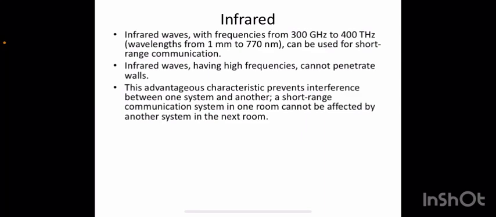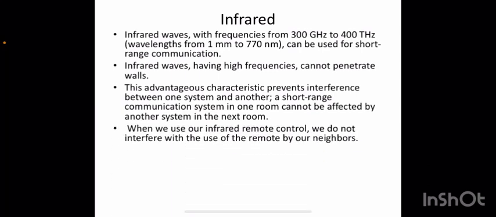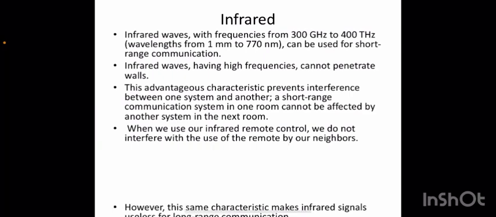Coming to the advantage, it prevents interference between one system and another. A short range communication system in one room cannot be affected by another system in the next room. That is why we can easily use this type of communication in remote controls. Remote control for TV, right? Yeah. When we use our infrared remote control, we do not interfere with the use of remote by our neighbors, right? That is one advantage of infrared.